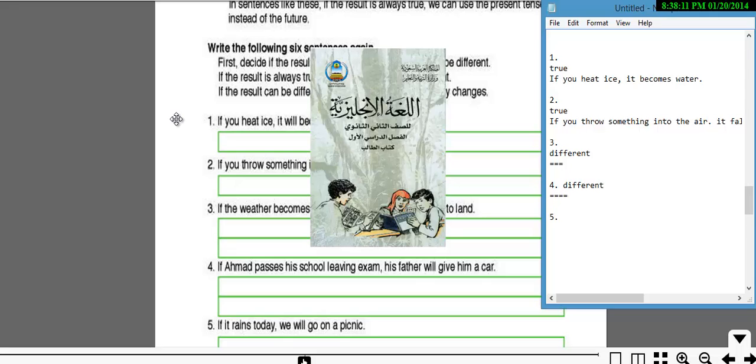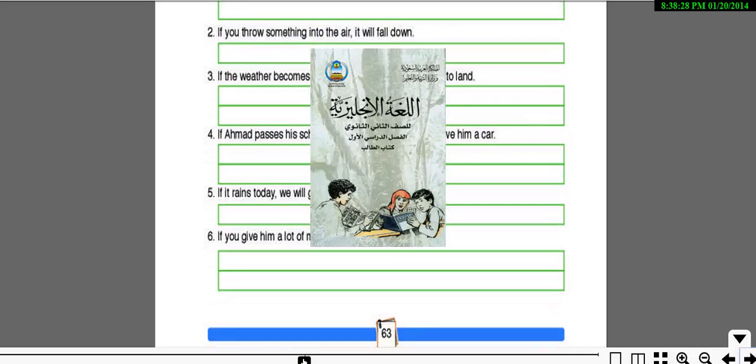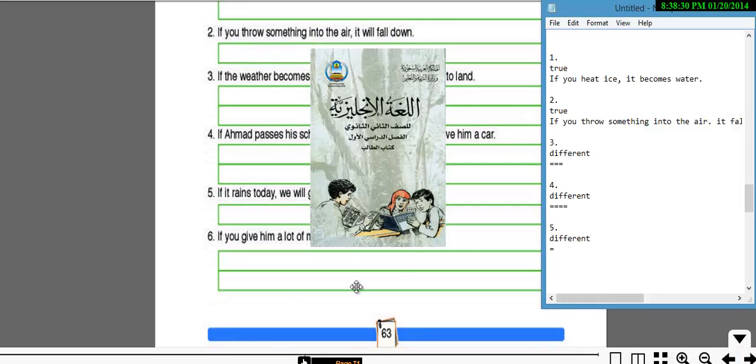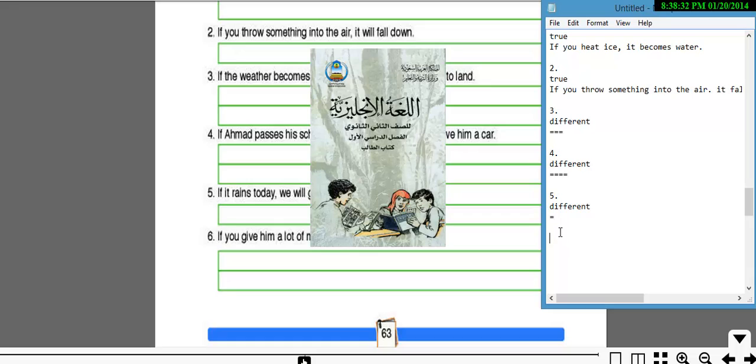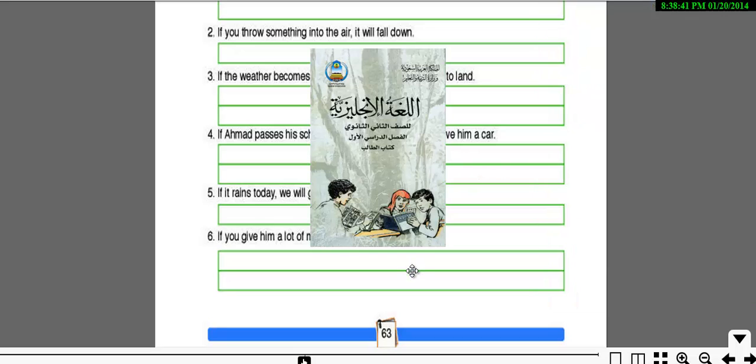And then number 5, if it rains today, we'll go on a picnic. Is it true? It is different. You can still make a different ending, so it stays the same here. Number 6, if you give him a lot of money, he will take the job. You cannot necessarily guarantee that all the time. So if it's a different scenario, it should stay the same.